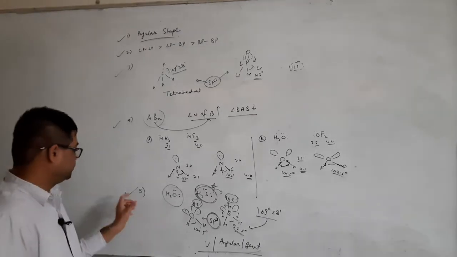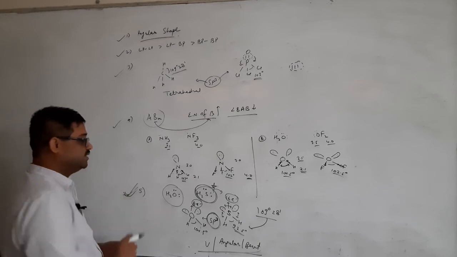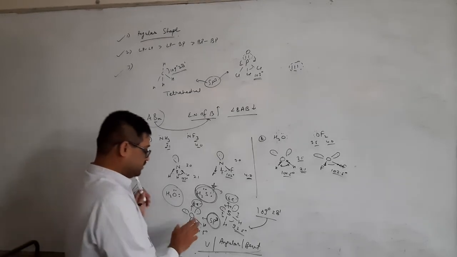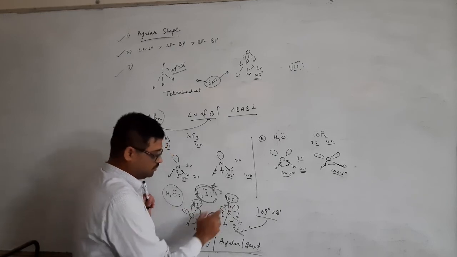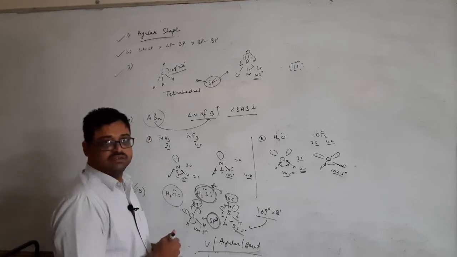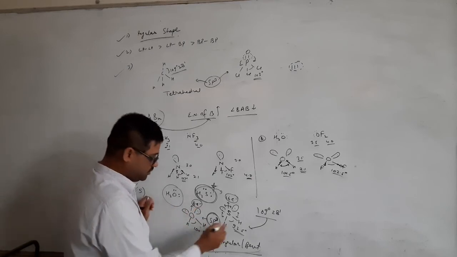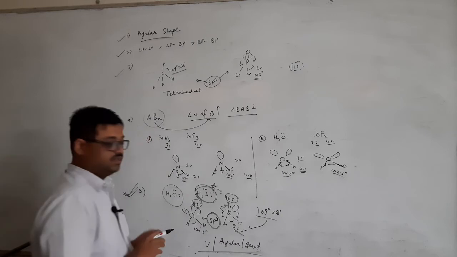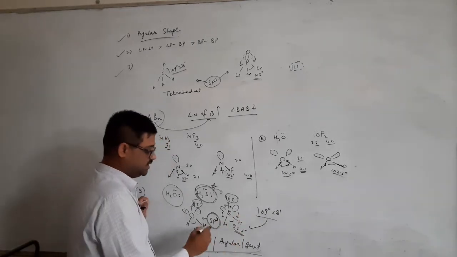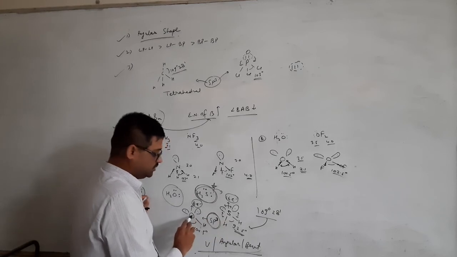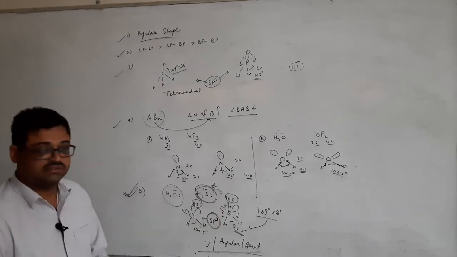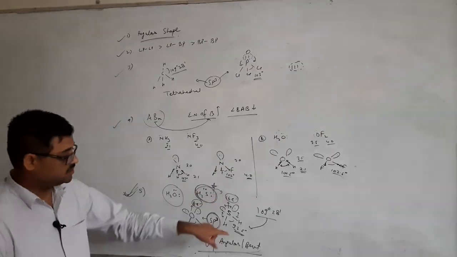Now the question comes with point 5. What is point 5 saying? They both have two lone pairs, but the angle is reduced. Now the question of hybridization is not there. I want to explain to you about the bond angle. So why is the angle reduced so much in this case? Because as compared to oxygen, oxygen has 8 electrons in orbitals, but sulfur has 16 electrons in its orbitals.